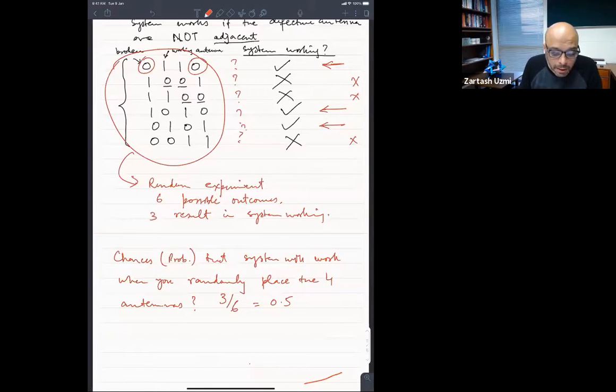Khuzaima is asking, sir, wouldn't we need to know the shape the antennas are installed in? For example, if the antennas are in circular pattern, the first case won't work. Yes, Khuzaima, you are right. In this case, we are just installing those in a linear fashion. If installed in a circular fashion, then in the first case the two zeros will become adjacent, and of course that's another counting problem.